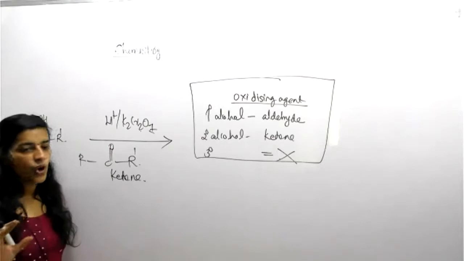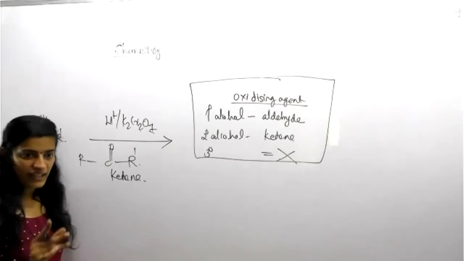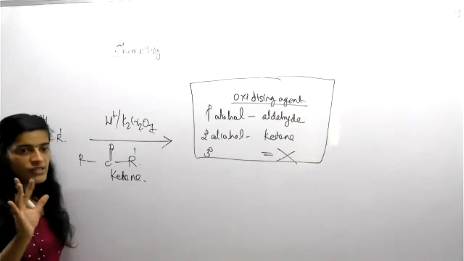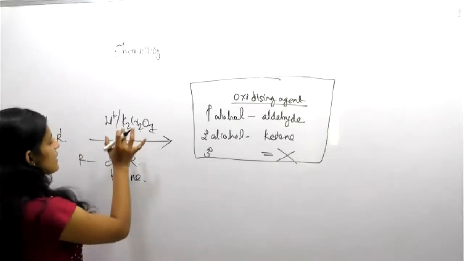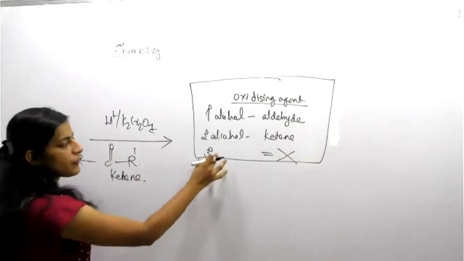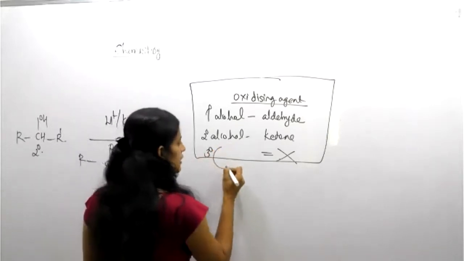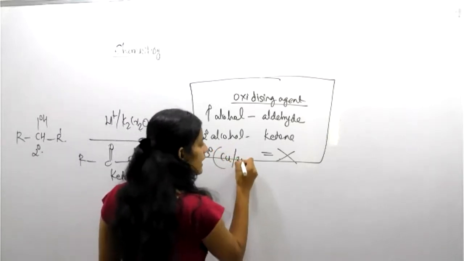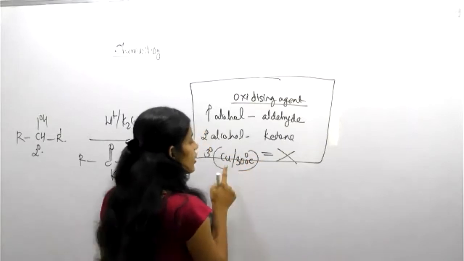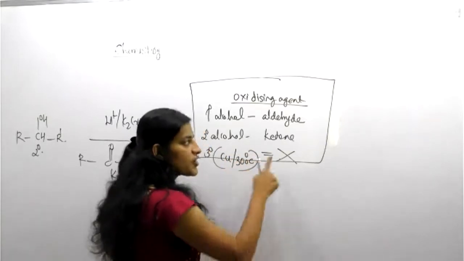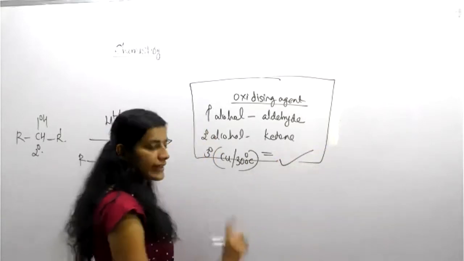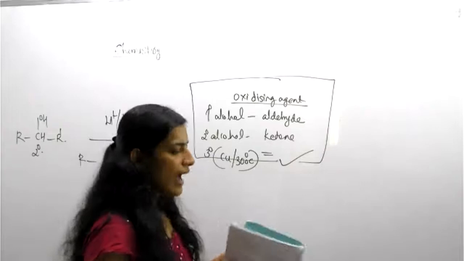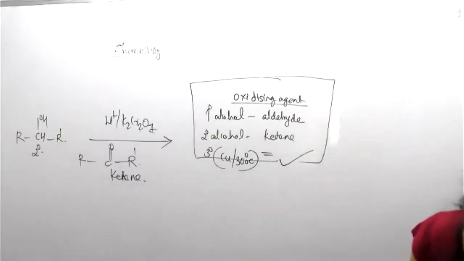They have no reaction, but there is only one exception. You want to specially note this down, otherwise a question will be asked. That reagent is copper at 300 degrees Celsius. Copper at 300 degrees Celsius will show a result. The other remaining reagents will not show.